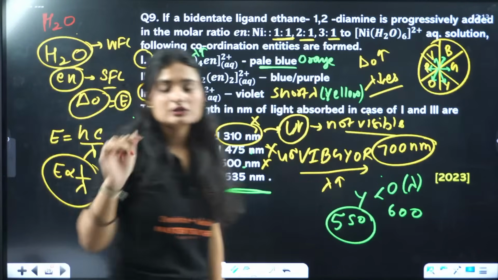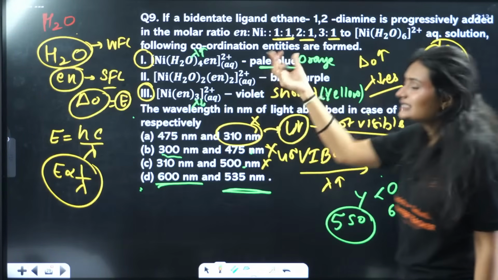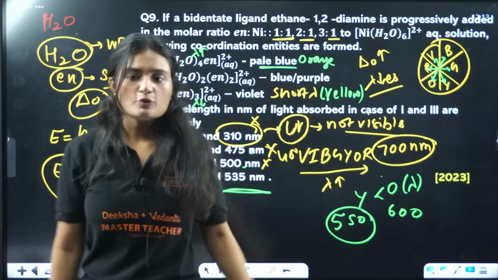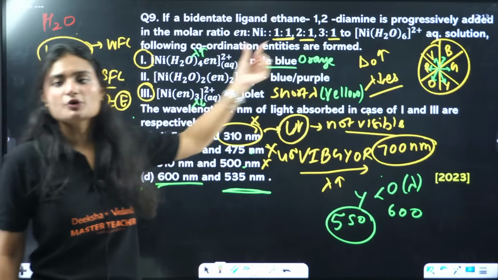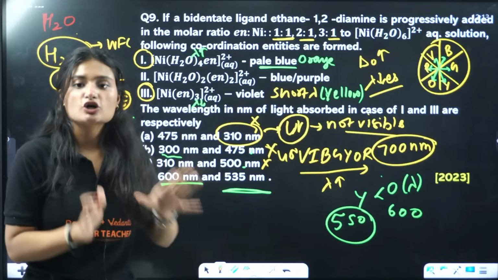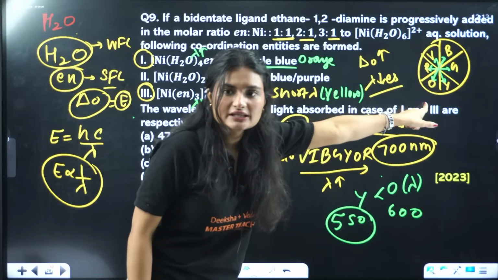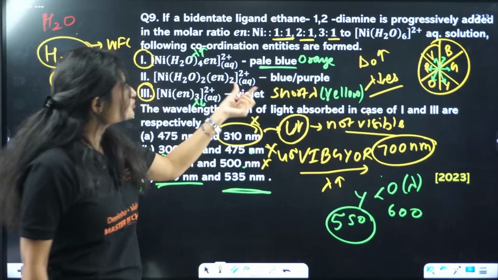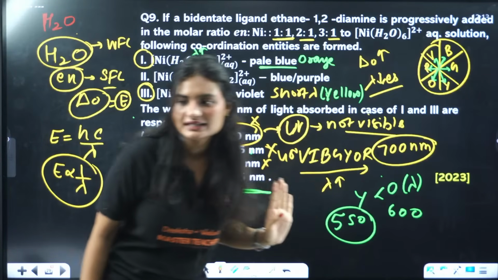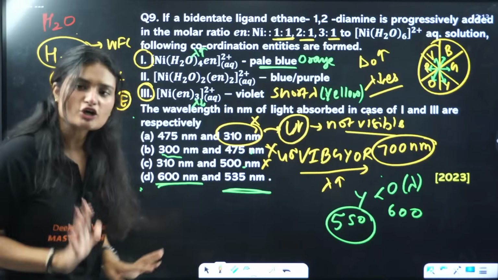Okay, yes. So there is one more approach I told you. We have this complementary color wheel. The color that you are seeing here is a complementary color of the light that is absorbed. Suppose this compound absorbed orange color, and it gave what color? The complementary color is blue. If it absorbed orange color, it gave blue color. If it absorbed yellow color, it will give the complementary violet color. Clear? This is the complementary color wheel.